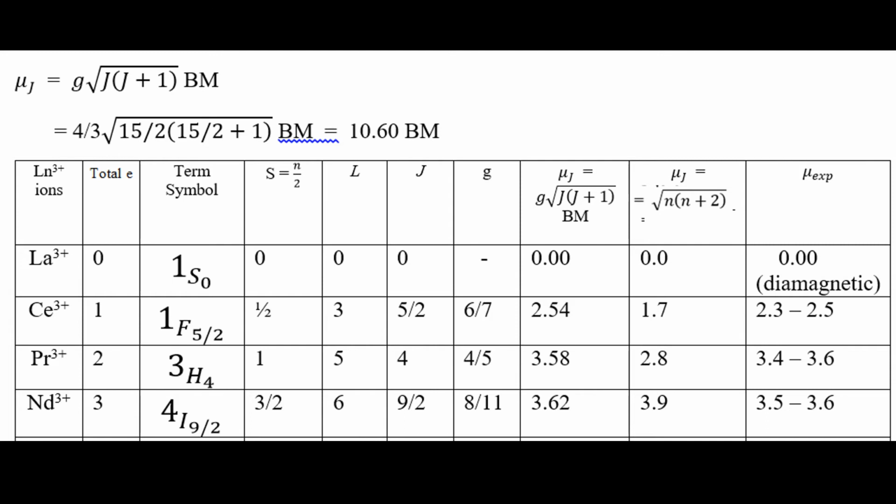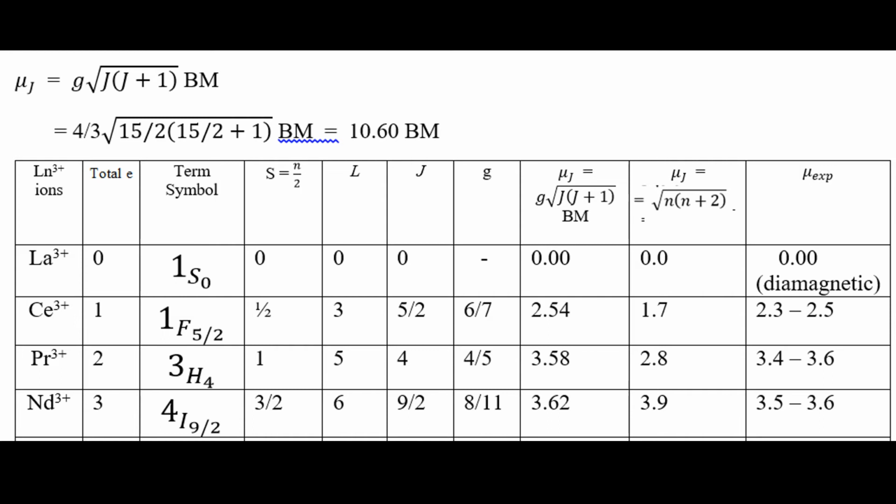But in the case of lanthanide elements, this is not as expected, because the orbital contribution is introduced and the magnetic property is changed. So in this case we generally use the formula mu J is equal to G into root over of J into J plus 1. And is the expected mu value greater than or less than this? We compare from this table.